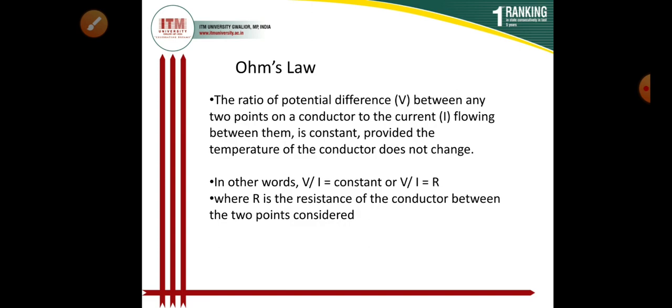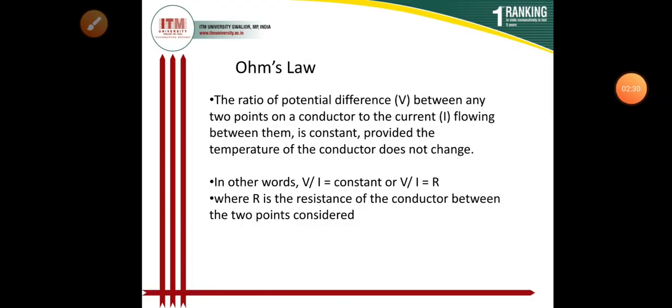Mathematically, I can write V by I is constant, or V by I is R, where the constant R is the resistance of the conductor between the 2 points.